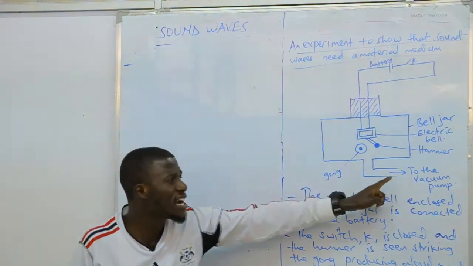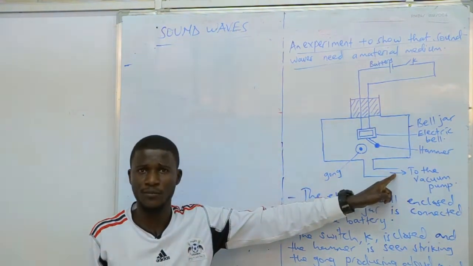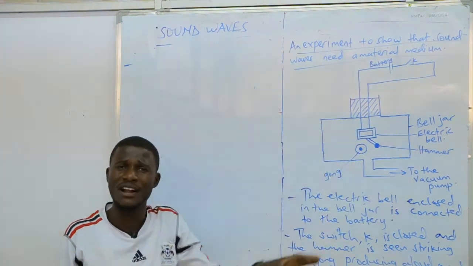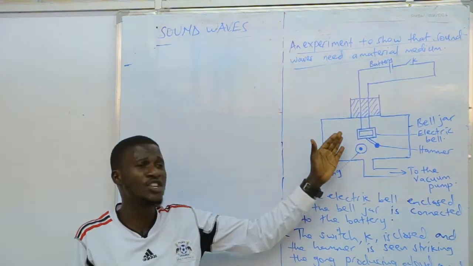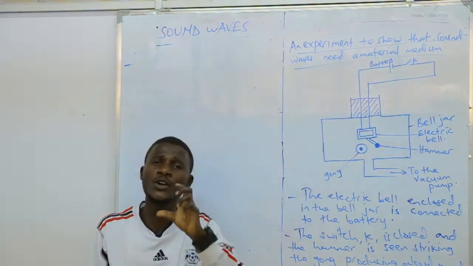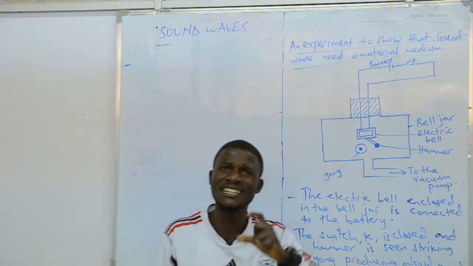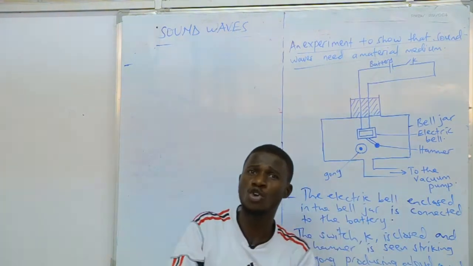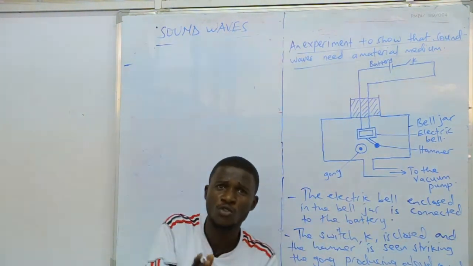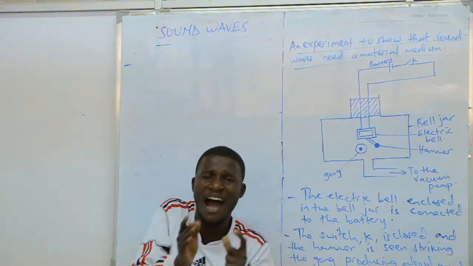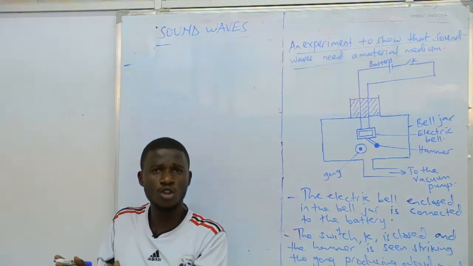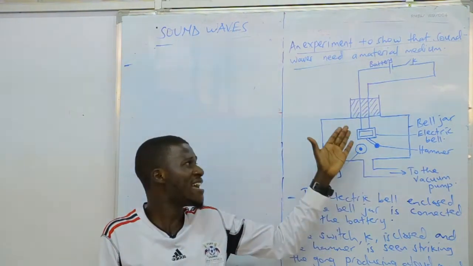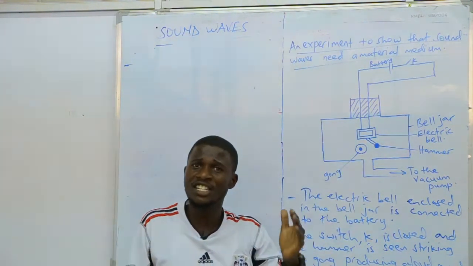So if you connect now this vacuum pump, okay, when you start removing this air gradually, slowly by slowly, from this bell jar, what will you notice? You will notice that the sound you had originally keeps on reducing, keeps on diminishing, dies away slowly by slowly. Why? Because you are removing the air from the bell jar.